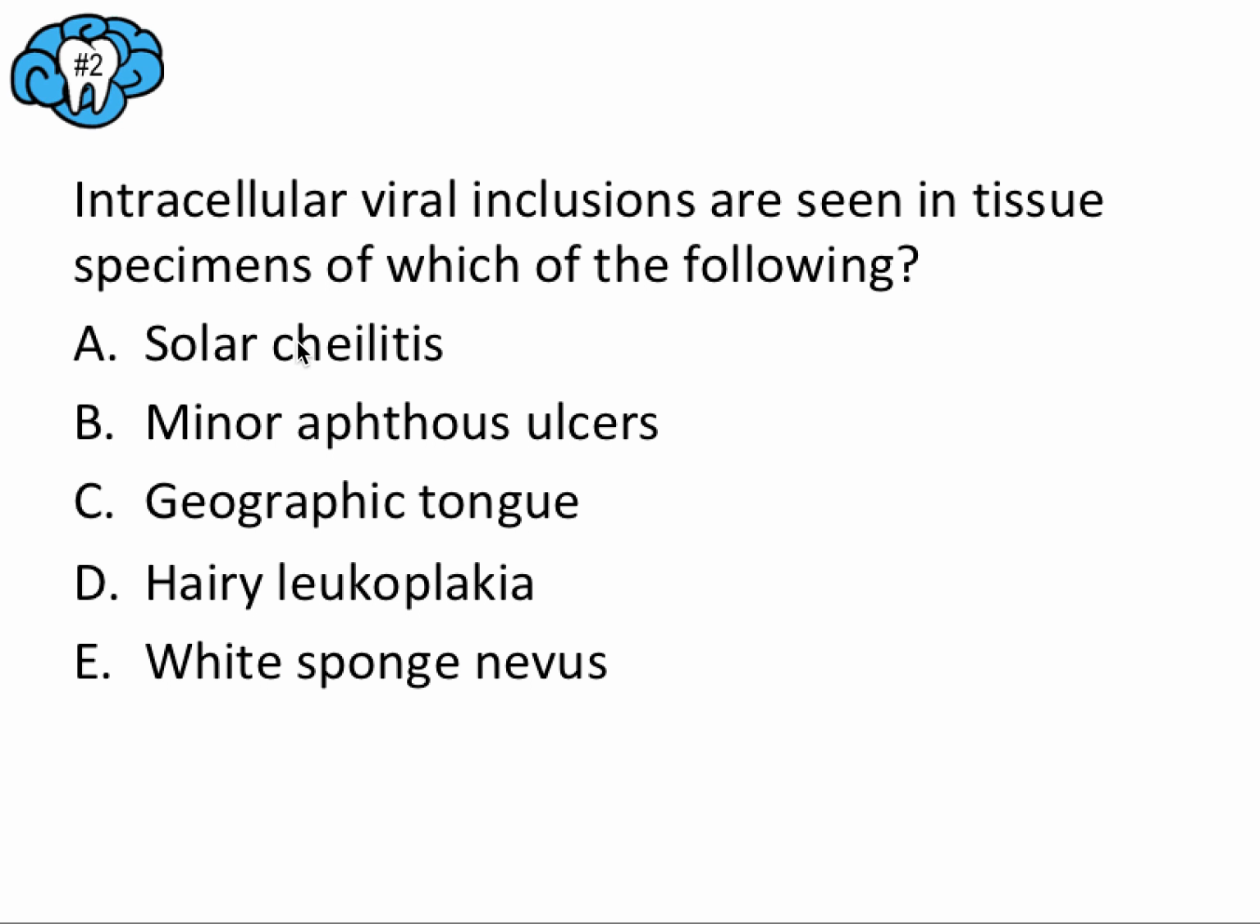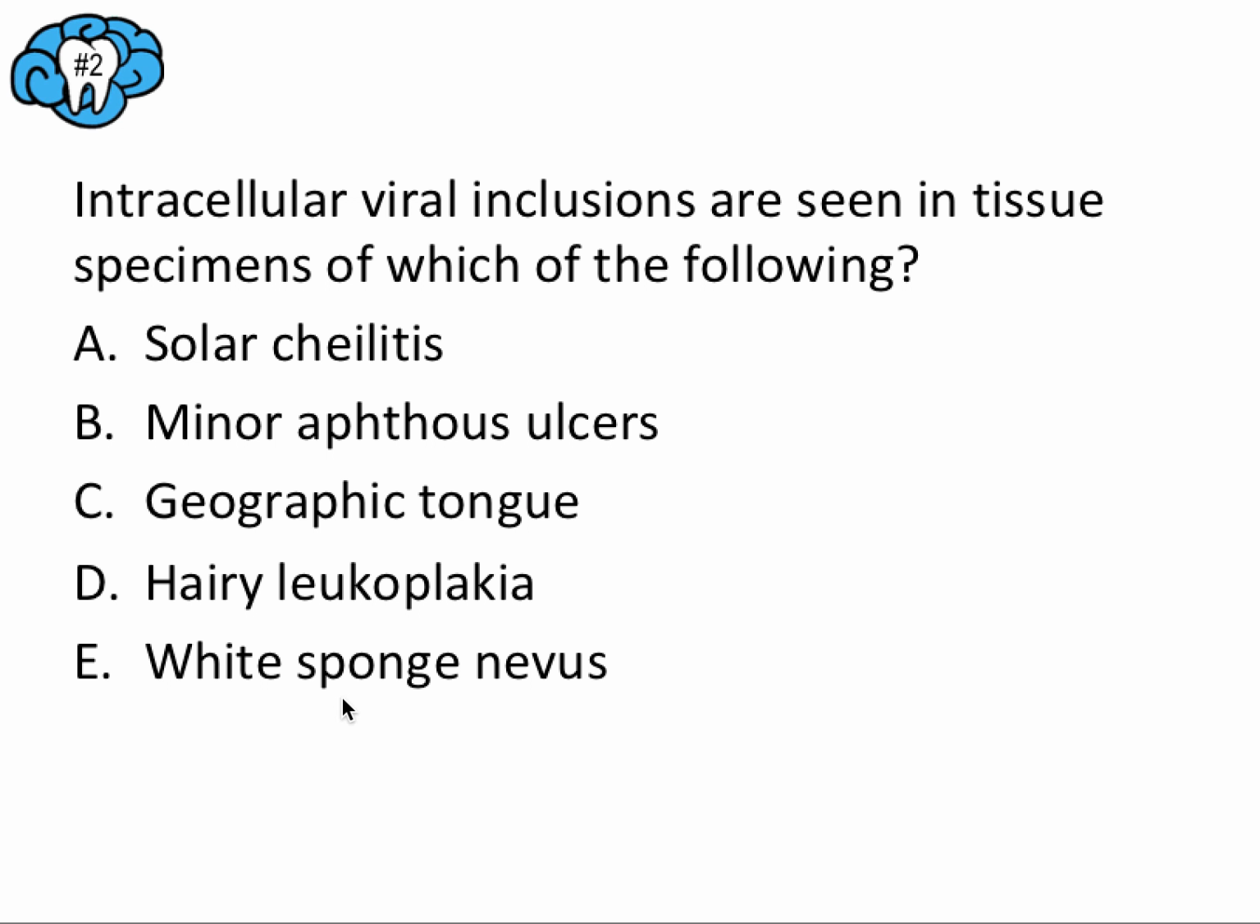So solar colitis is another name for actinic colitis, and we talked about actinic meaning solar. And so this is going to be caused from sunlight. So no viruses associated with this one as far as we know. Next, minor aphthous ulcers, which we just talked about in the previous question, is immunologic in nature. So again, no viruses mentioned here. For geographic tongue, maybe you don't remember too much about this one. It was in the developmental videos. Don't remember anything about viruses being talked about for this one.